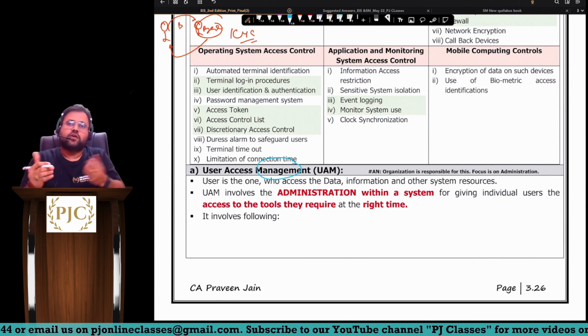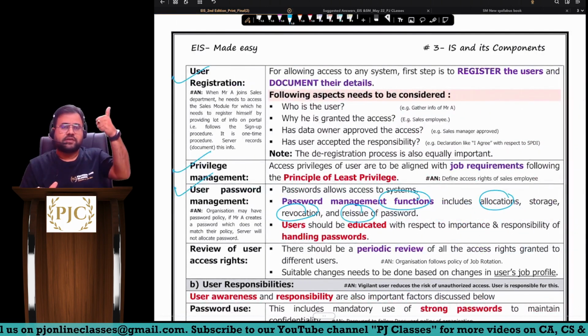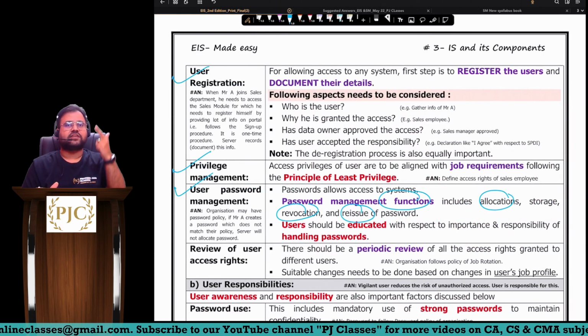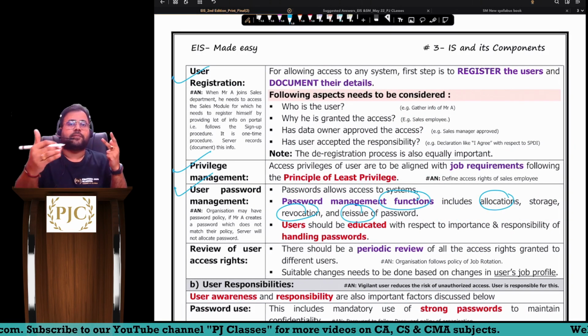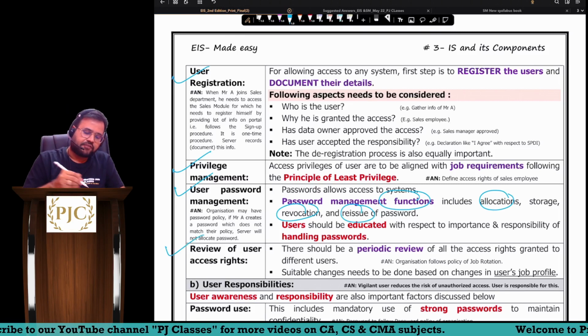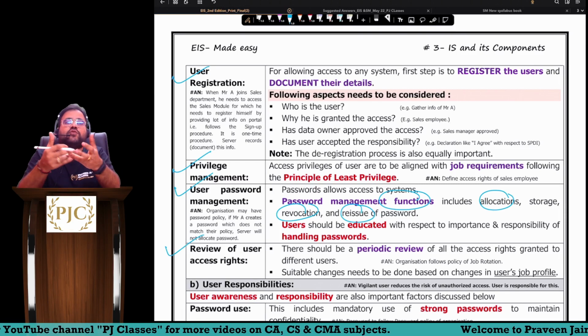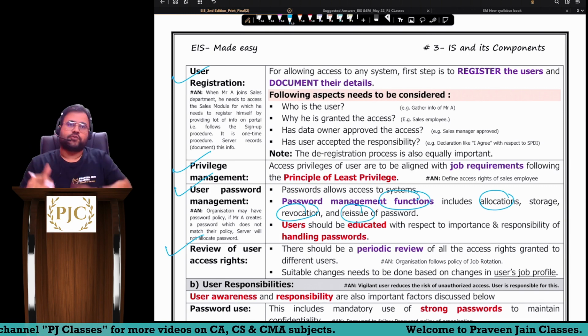Okay, who will do this? Organization will do this. How will they do this? First, they have to ensure the user is registered. Then the privilege management concept the company is following. Third, user password management the company is following. And fourth is whatever access rights you have given to the user, we have to review them, sir.